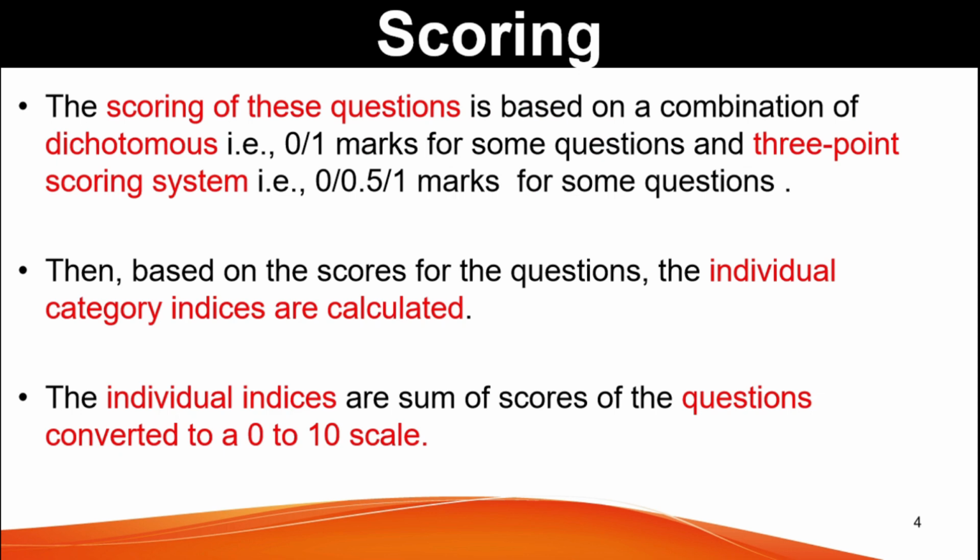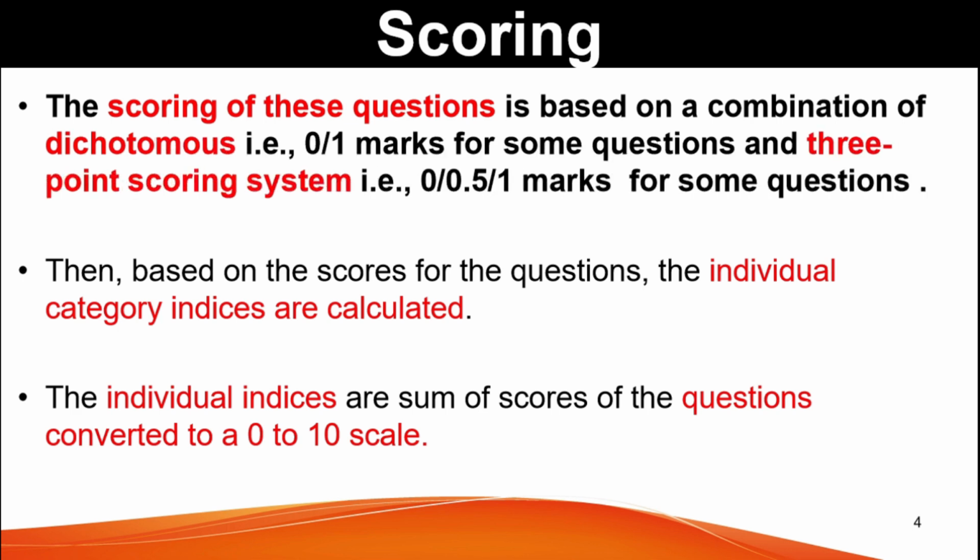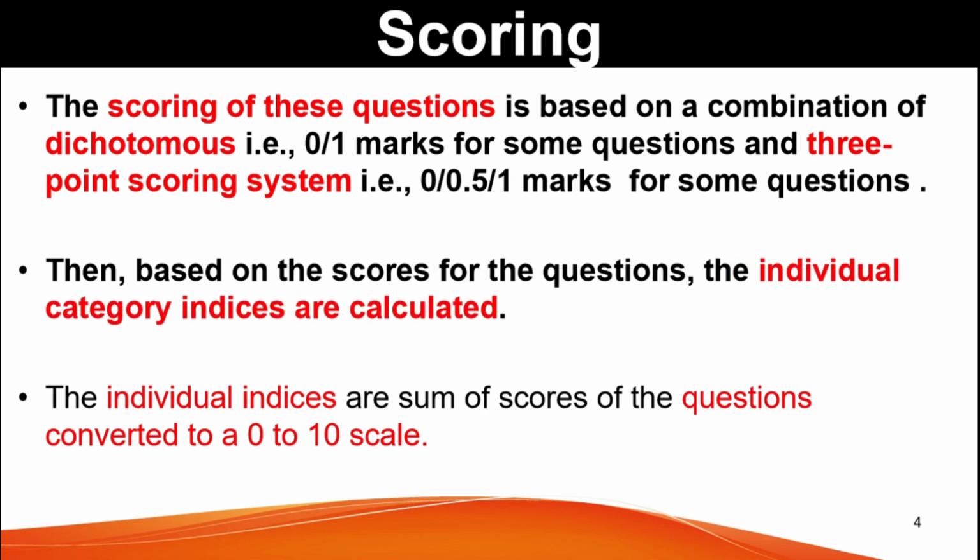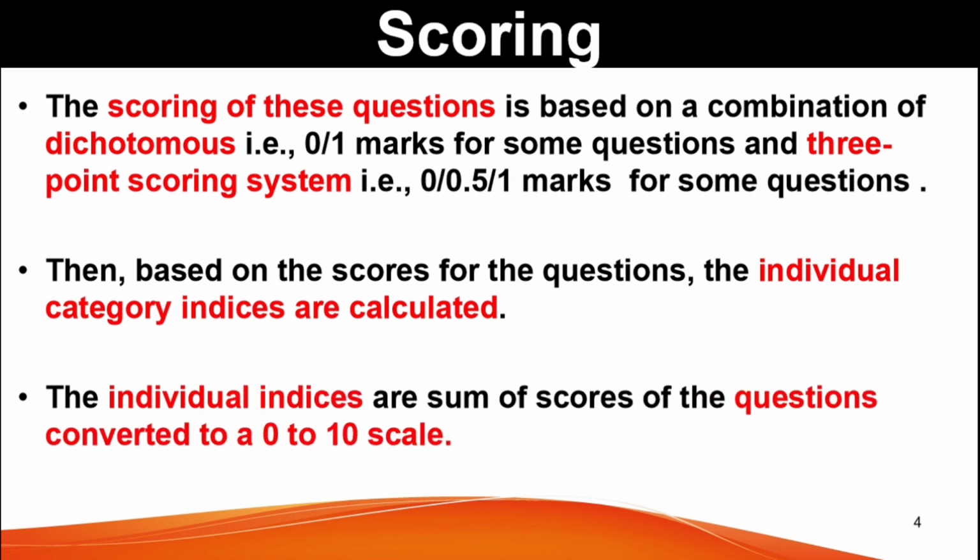Now we'll see how the scoring is done. The scoring of these questions is based on a combination of dichotomous, that is 0-1 marks for some questions, and a 3-point scoring system, that is 0, 0.5 and 1 marks for some questions. Then using the scores for the questions, the individual category indices are calculated. The individual index scores are the sum of scores of the questions, converted to a scale of 0 to 10. After the conversion, the question scores are added to get the individual index. Then, the final score of the Democracy Index is calculated by taking a simple average of the scores of the 5 individual indices.